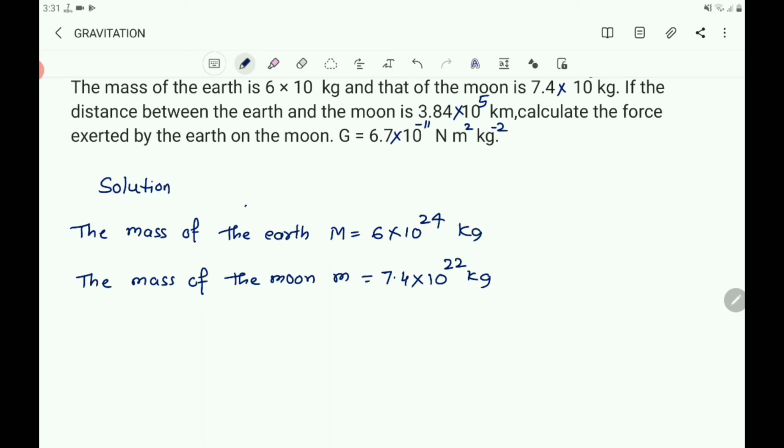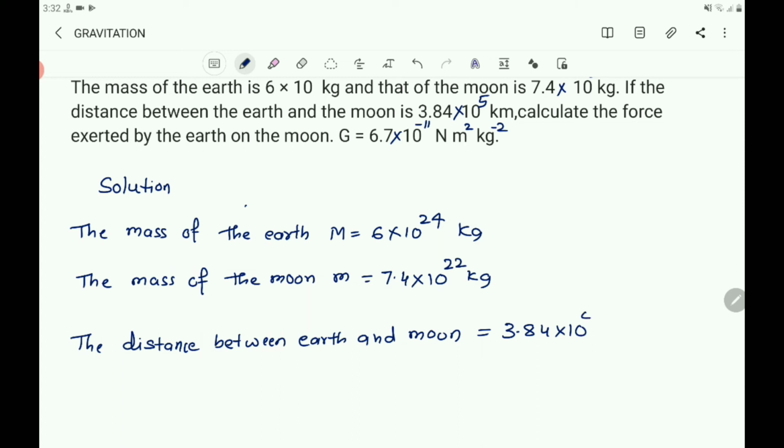The distance between the Earth and the Moon, that is d. Distance between Earth and Moon equals 3.84 into 10 power 5 kilometer.